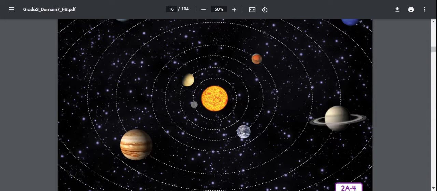Each of the 8 planets in our solar system receives light and heat from the sun as it travels in its own special path or orbit around the sun. The orbits of the 8 planets get larger and larger the farther away from the sun they are. Mercury's orbit is the smallest because it is closest to the sun. Neptune's orbit is the largest because that planet is the farthest away.